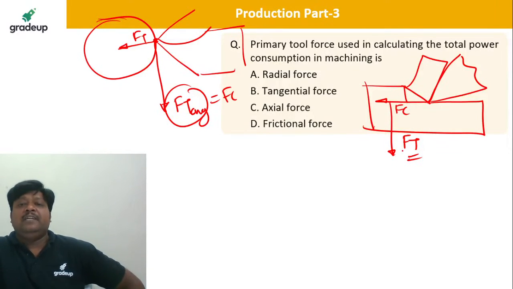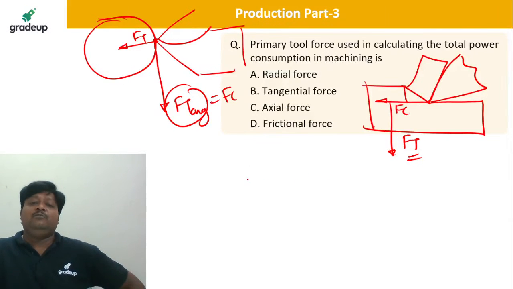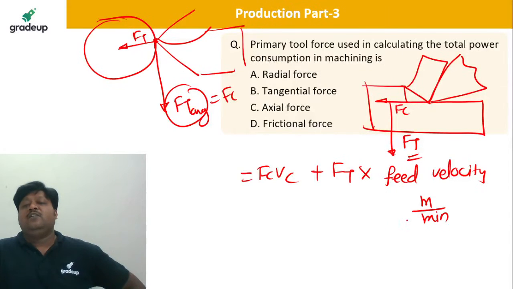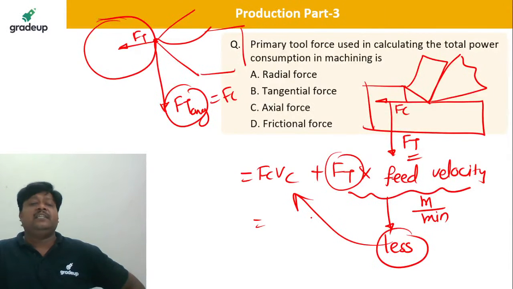We are not taking this axial force, because you know total power will be Fc Vc plus Ft into feed velocity, which is in meter per minute. Definitely the value of this product is very less. It is not going to affect the big thing here.